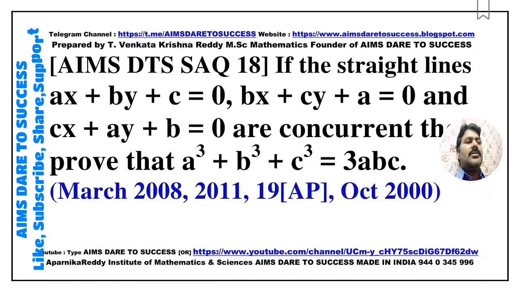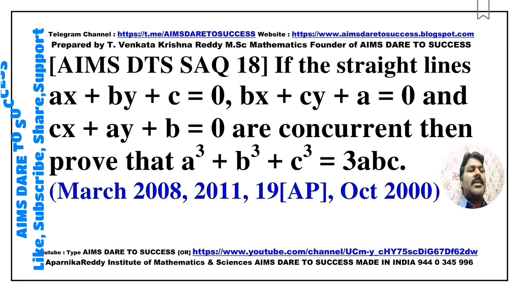So next, SAQ 18. If the straight lines ax + by + c = 0, bx + cy + a = 0, and cx + ay + b = 0 are concurrent, then prove that a³ + b³ + c³ = 3abc. This question is also similar to SAQ 16 and SAQ 17. Practice more because this is very, very important and easy also. This question came from March 2008, March 2011, March 2019 Andhra Pradesh, October 2000.